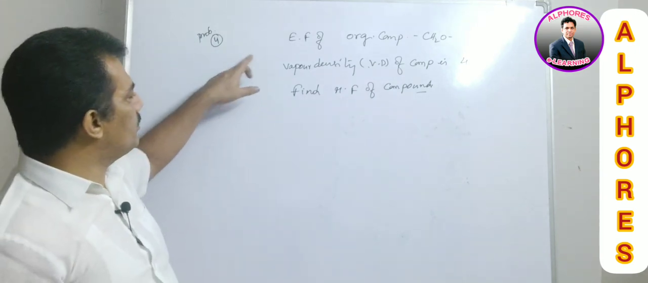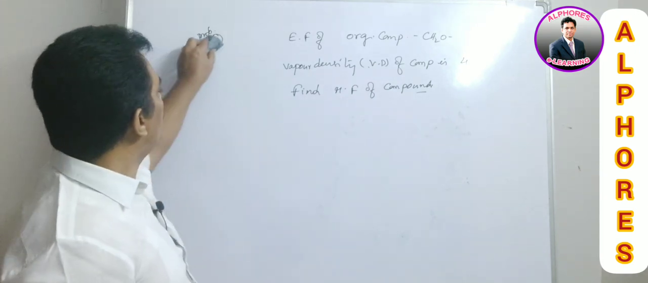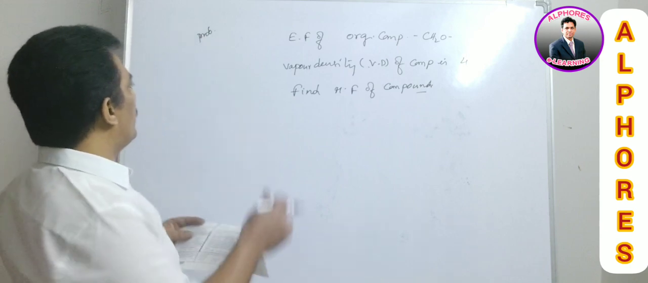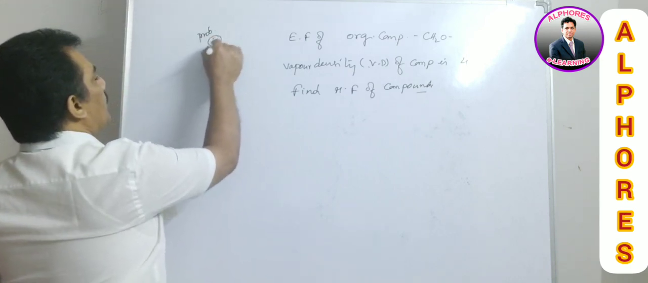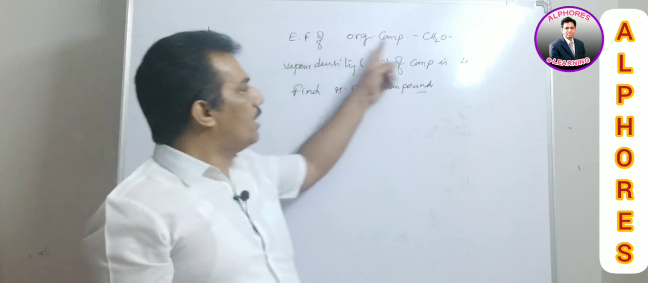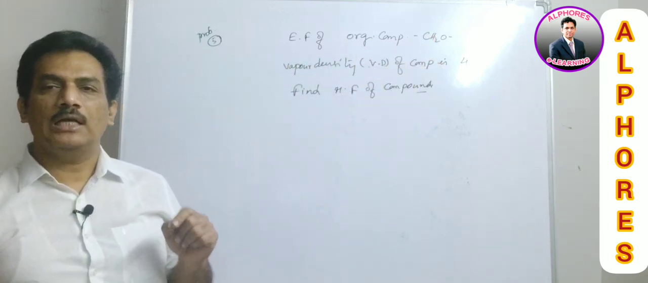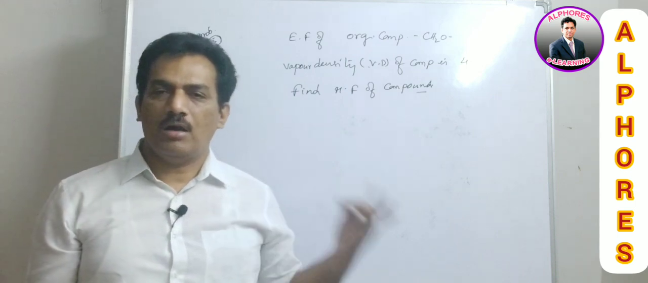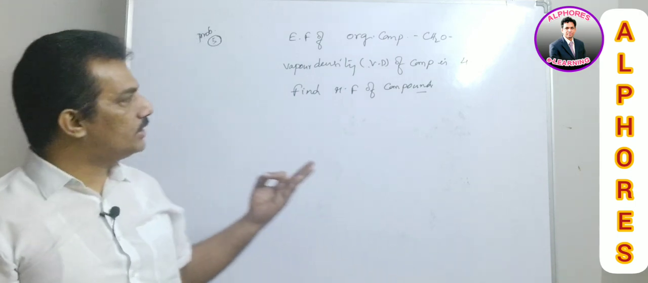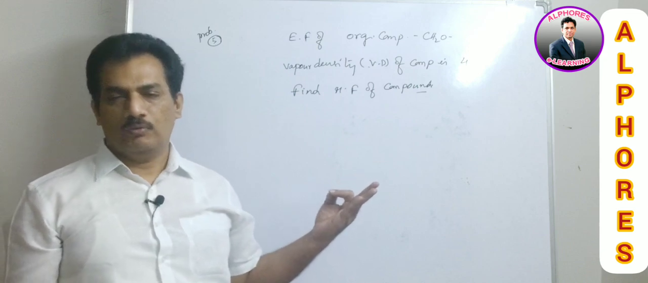Again I am repeating, the empirical formula of an organic compound is CH2O. That means the compound has carbon, hydrogen and oxygen, all these three in the simplest ratio of 1:2:1.